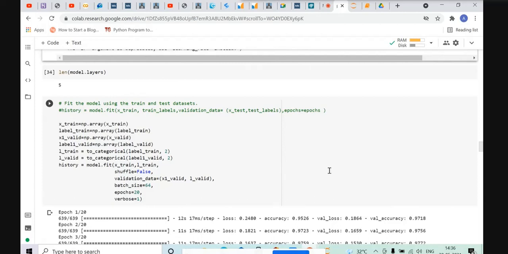And in the very next cell, we perform training. Firstly, we convert the entire thing to an array. We perform fitting, running epochs, and also find accuracy. For that, we have x_train, which is the training data, and x_valid, which is the validation data. Likewise, we have the labels for training and the labels for validation. We use a batch size of 64 and run 20 epochs, and find the accuracy and loss on the validation set. That's it. And now I'll hand it over to Anu.